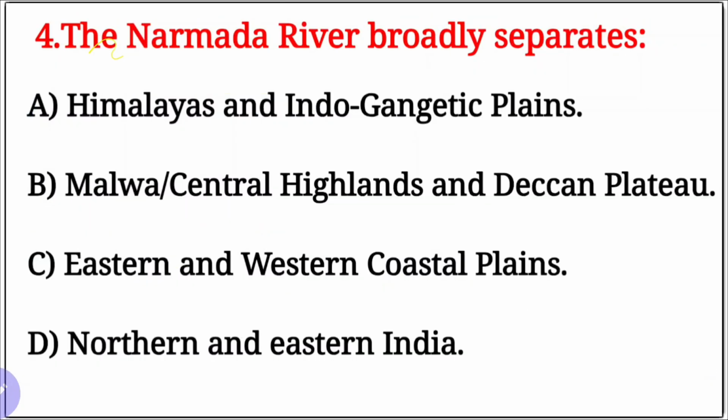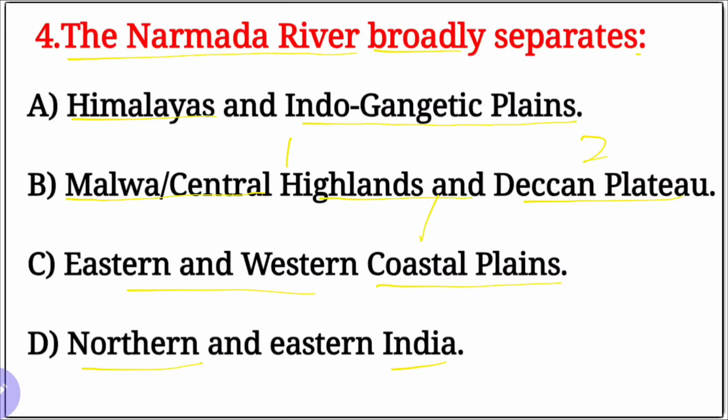Next, question number 4. The Narmada River broadly separates whom? Options are here. A, Himalayas and Indo-Gangetic plains. B, Malwa Central Highlands and Deccan Plateau. C, eastern and western coastal plains, and D, northern and eastern India.